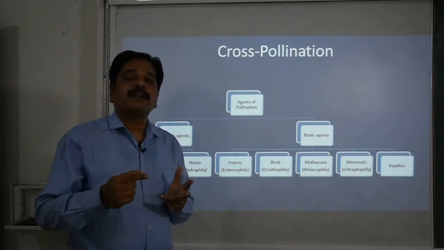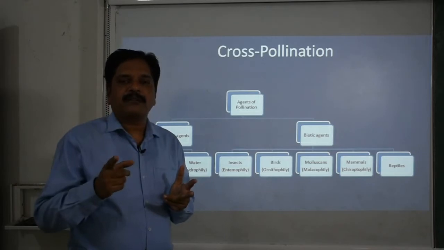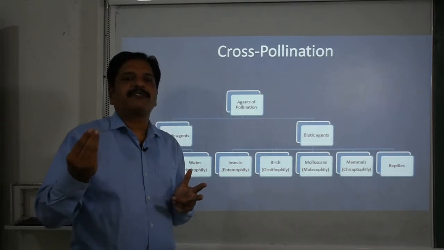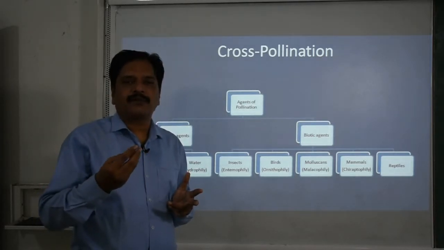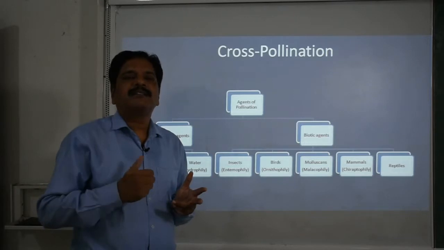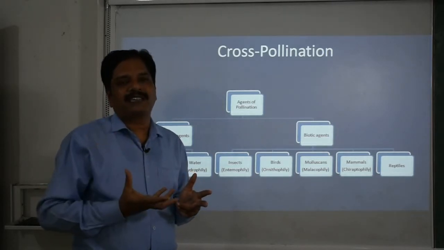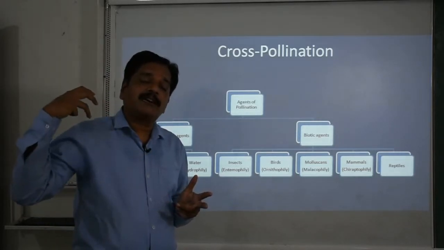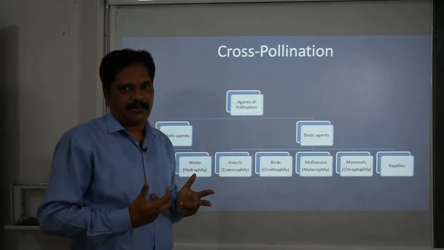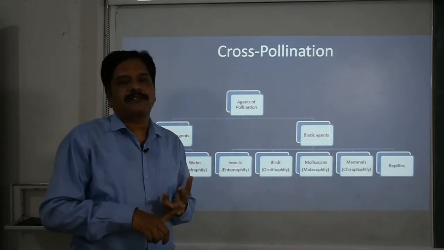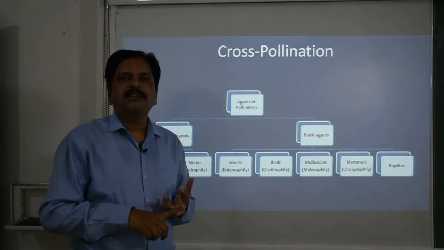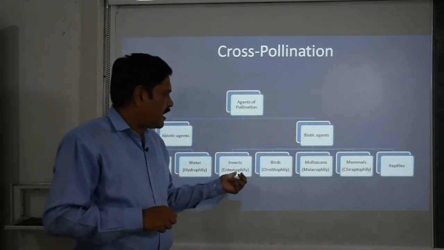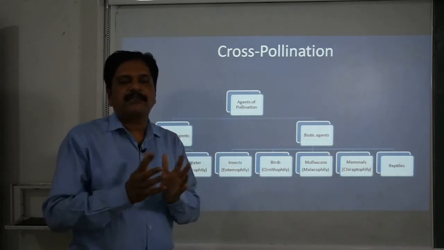You also know that the flowers which are day blooming have dark colors in nature, and the flowers which are night blooming, like champa, sadabahar, mogra, are bright white in color. They also have such a strong fragrance that they can be detected from a long distance by the insects. Clear? Then these flowers also have scent glands, which are helpful to attract the insects. And these flowers are large in size.